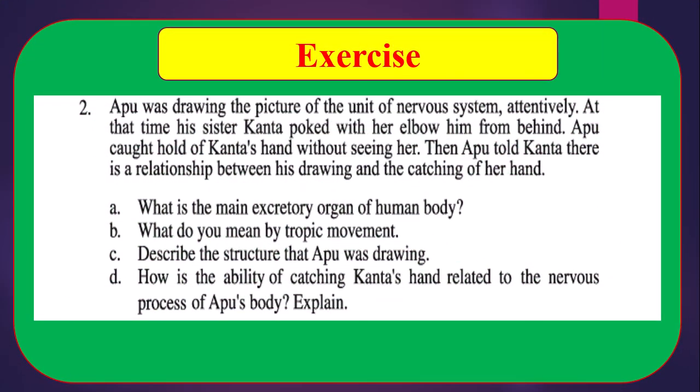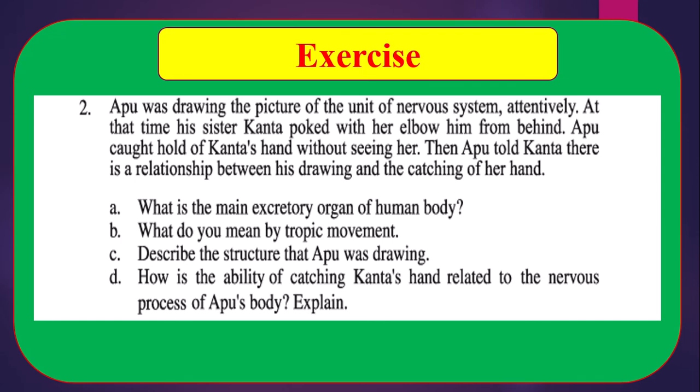Creative question number 2. Oppu was drawing the picture of a unit of the nervous system attentively. At that time his sister Kanta poked him with her elbow from behind. Oppu caught hold of Kanta's hand without seeing her. Then Oppu told Kanta there is a relationship between his drawing and the catching of her hand.